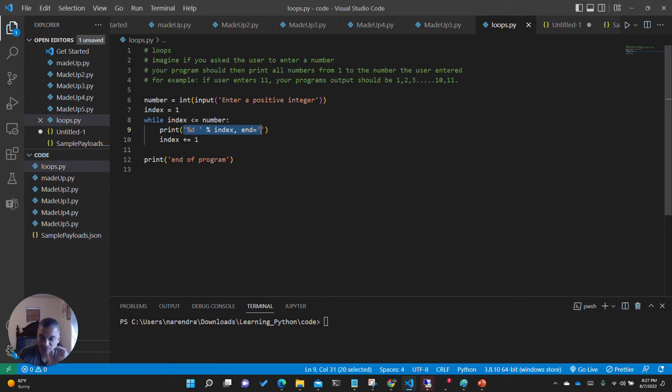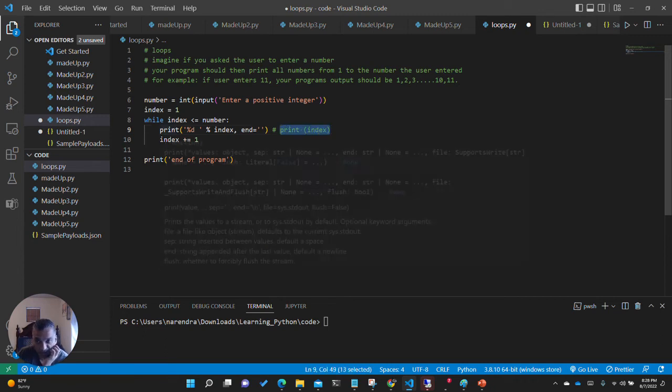Why is it doing it like this? I'll talk about it a bit later. Or maybe I shouldn't talk about it. You should find out what is the difference between this and the regular print statement. Regularly I would write it like this, print index. So maybe this is an assignment for you. Find out what is the difference between print index and whatever this nonsense I'm doing here. Anyway, this is the instruction that we don't want to repeat, so we are putting it inside the loop.